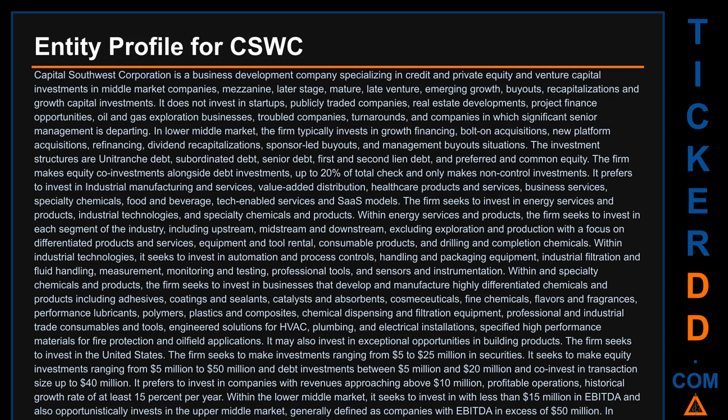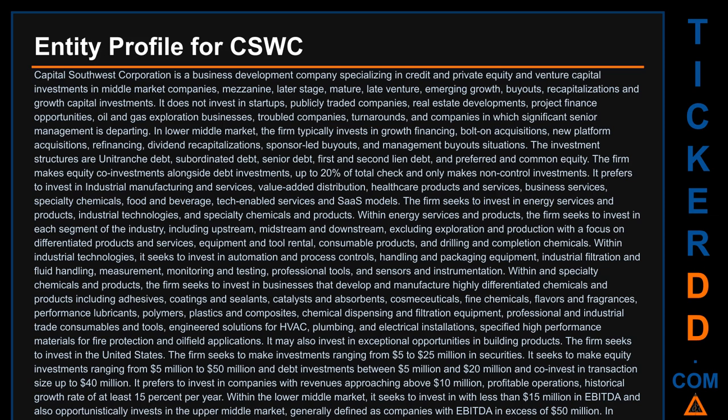It prefers to invest in companies with revenues approaching above $10 million, profitable operations, historical growth rate of at least 15% per year. Within the lower middle market, it seeks to invest in companies with less than $15 million in EBITDA and also opportunistically invests in the upper middle market, generally defined as companies with EBITDA in excess of $50 million.